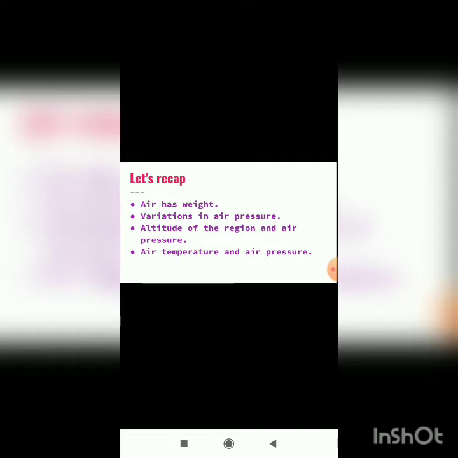After that, we learned about variations in air pressure, then about the altitude of the region. Altitude means what, students? Height. We also learned about air temperature and air pressure. And one more thing, we went through the activity given in the textbook, the activity about the flying lantern, that also we have done.